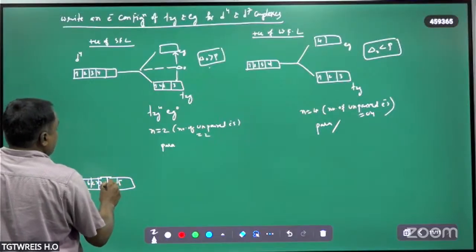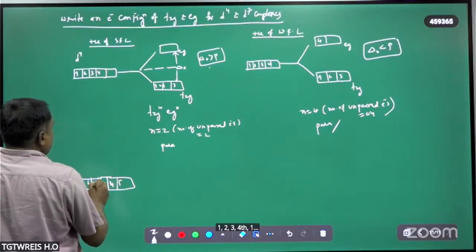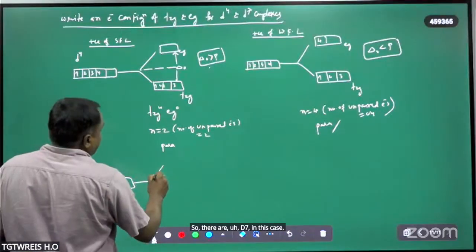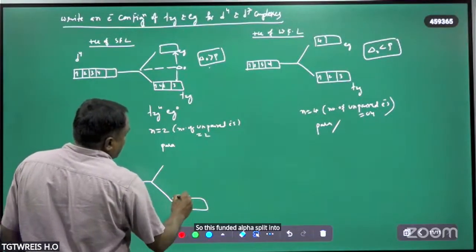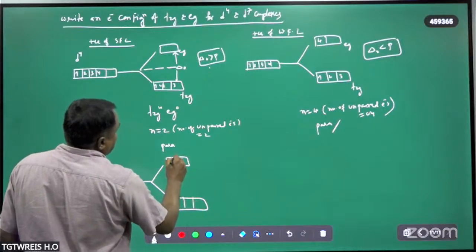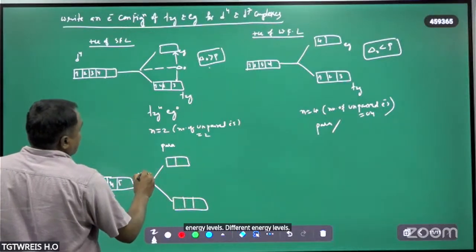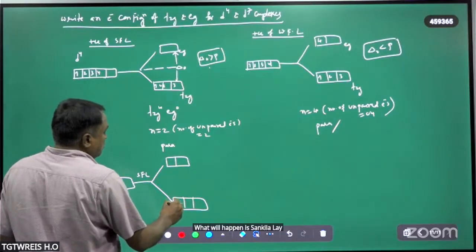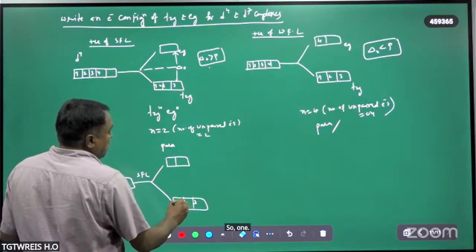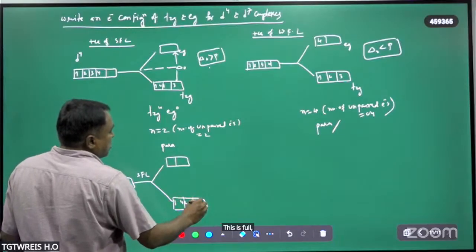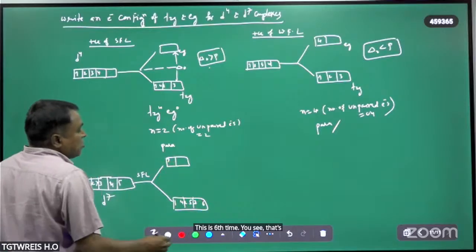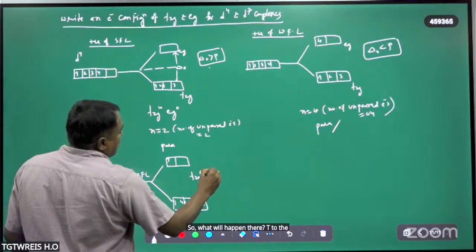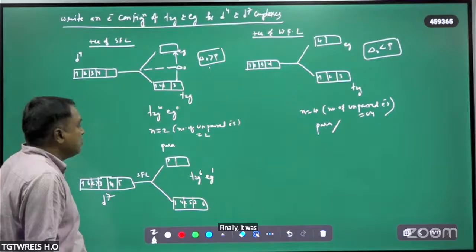One, two, three, fourth one, fifth one, sixth one, seventh one. So there are d7 electrons in this case. These five degenerate d orbitals are split into different energy levels in the presence of a strong field ligand. So 1, 2, 3, 4, 5, 6, and this is the seventh one. So t2g6, and what will happen here? The t2g6 is 1 only.